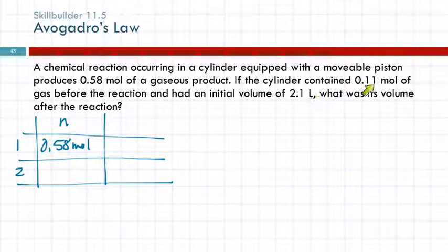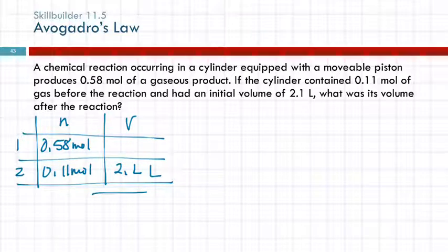So these two go together: 0.11 moles and 2.1 liters. So I'm going to have to put this 0.11 down here and the 2.1 liters. One and two are not necessarily initial and final. They're just different conditions.